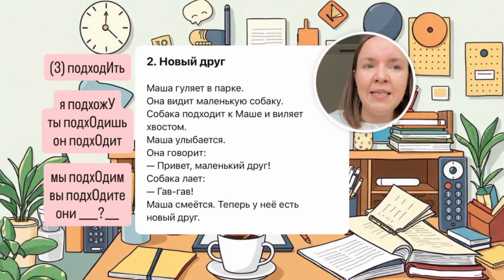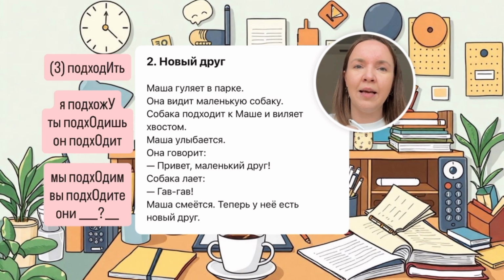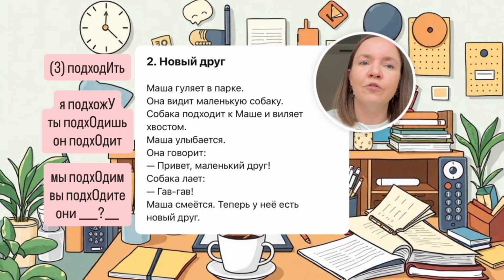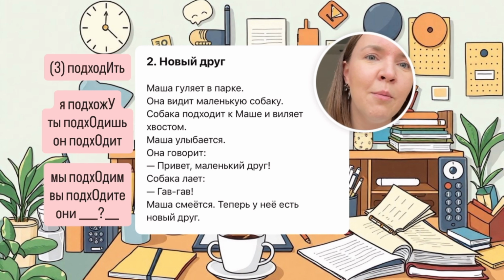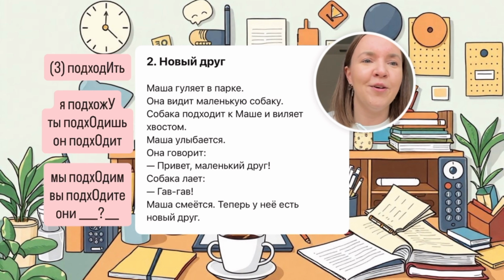The verb подходить, to approach, and to approach only when you are walking, or when you are basically on foot. You can't approach by a bike or by car. That's another verb.